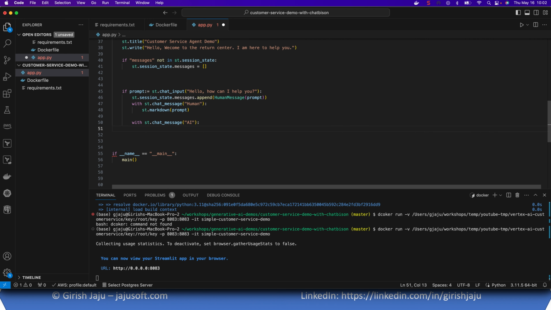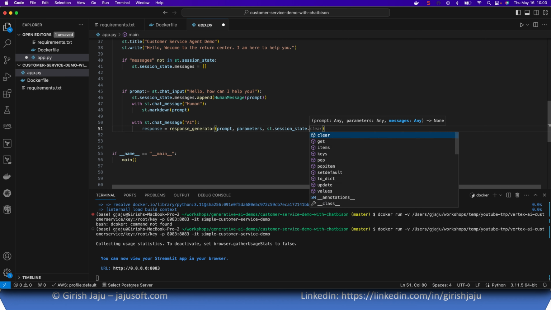What are we going to do? We are going to get a response from the LLM. So response is response generator. And what are we passing here? I think we're passing the prompt. We are also passing the parameters, and we are also passing all the stored messages. I'll show you why we need it, because we need to give prior history of the questions that the model has asked us. The responses to those questions help it determine whether the item can be returned or not. So let's send session_state.messages.